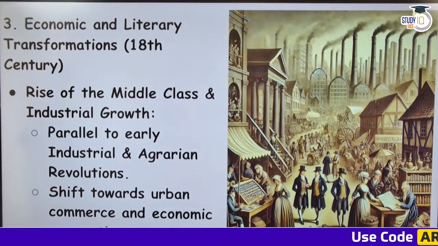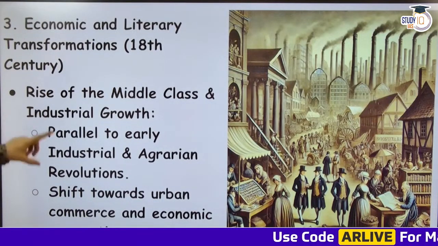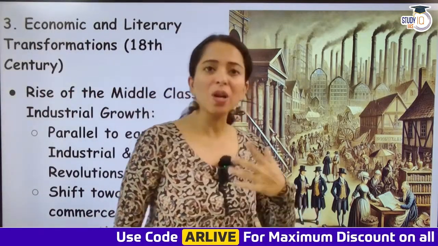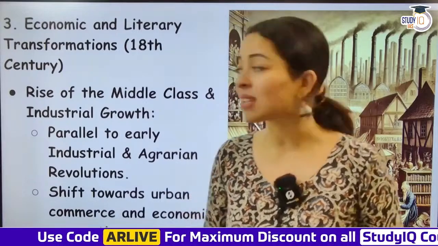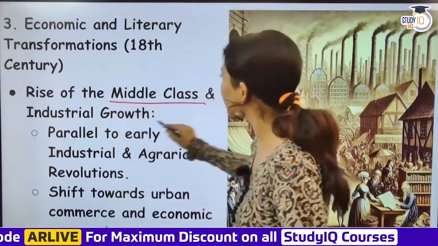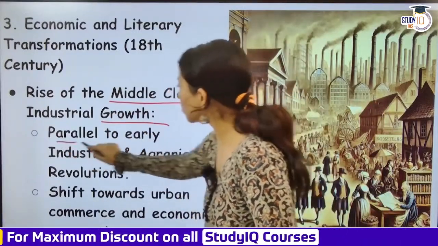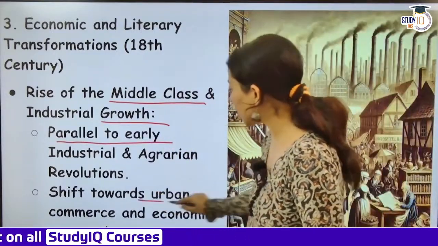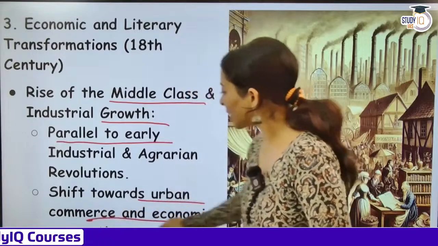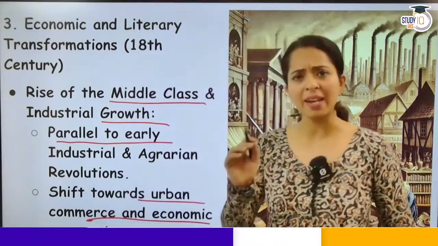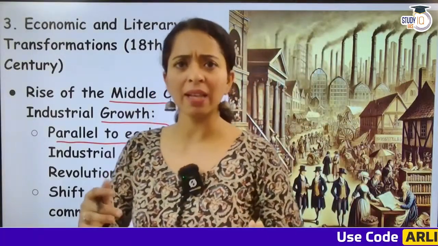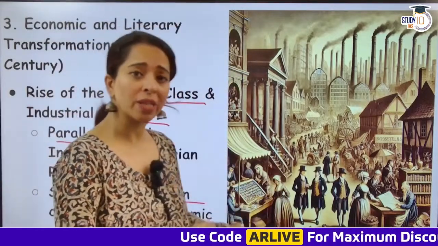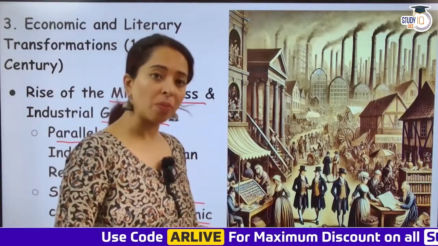Economic and literary transformation, 18th century, rise of the middle class and industrial growth. Now industrialization was coming, so there will of course be a rise of whom? The middle class. Okay, so the rise of the middle class and industrial growth, parallel to the early industrial and agrarian revolutions, there was a shift towards urban commerce and economic pragmatism. So yes, economic pragmatism was coming, people wanted to earn money, they were becoming more pragmatic, and they were of course moving towards industrialization. So yes, the middle class was getting power.